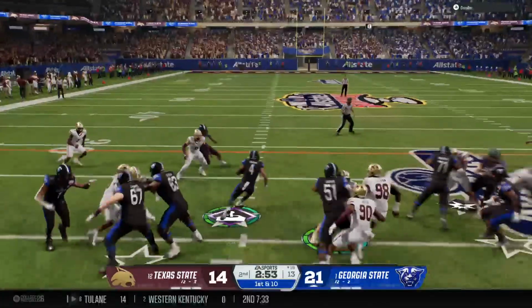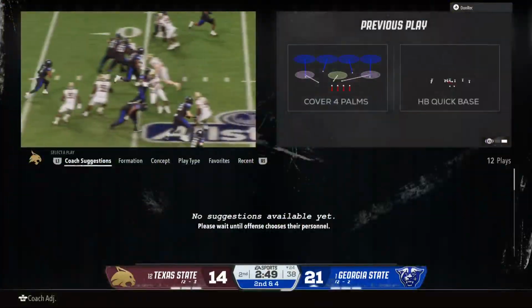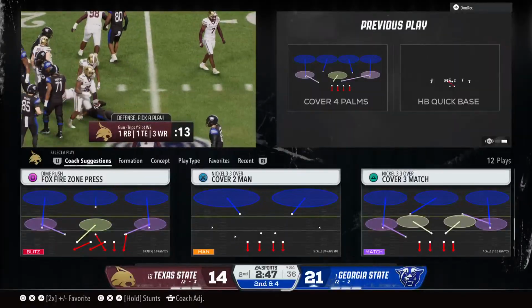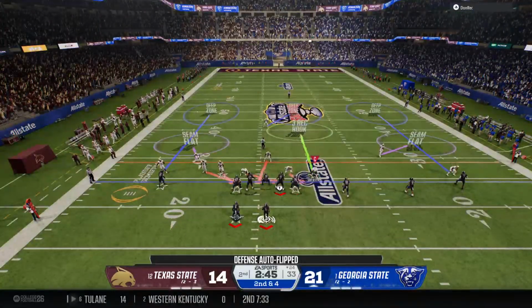From the shotgun now, here's a handoff inside. They stop him right at the 24. I think this defense keeps thinking about them throwing the football, and by doing that, they're opening up running lanes. Good positive yards there by the running back.